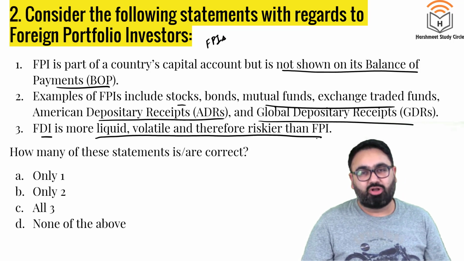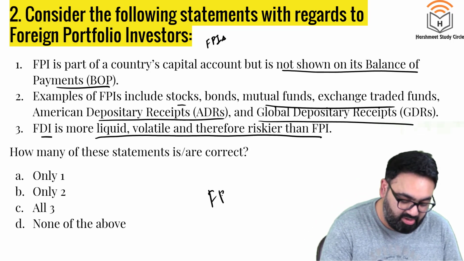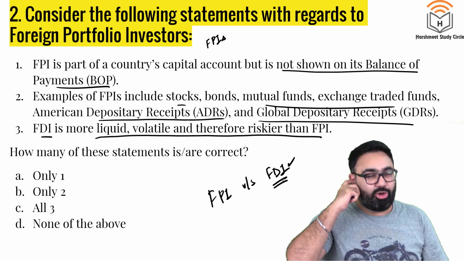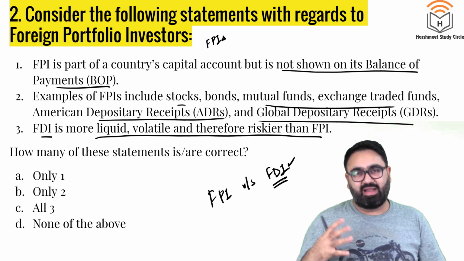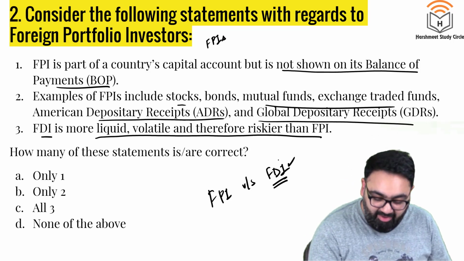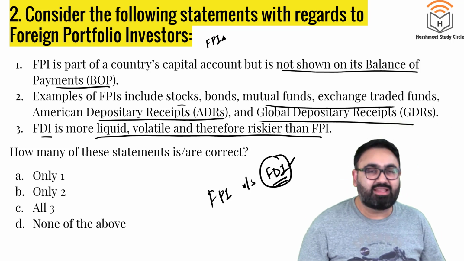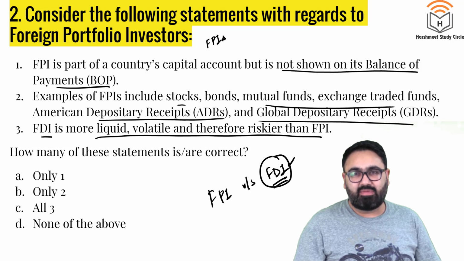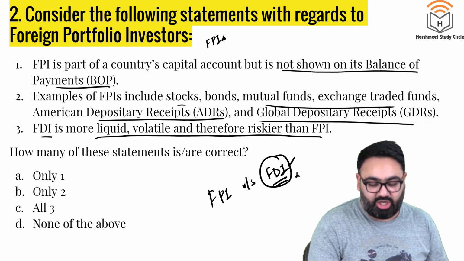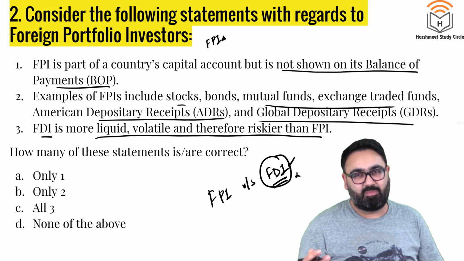It's a core economic concept. You read about FPI, foreign portfolio investment, versus FDI, foreign direct investment. Foreign direct investment usually is a long-term investment, that is money that is invested into some companies to hold a bigger share. FDI is not something that can be withdrawn overnight. There are some limitations on how money under FDI can be withdrawn. So FDI is less volatile, less liquid and thus less riskier than FPI.